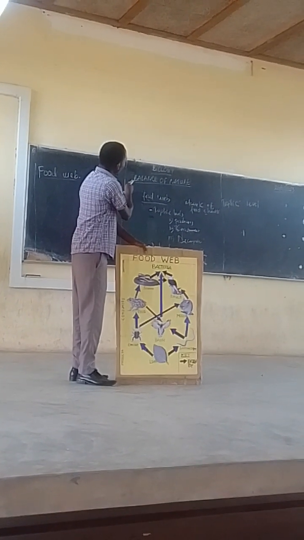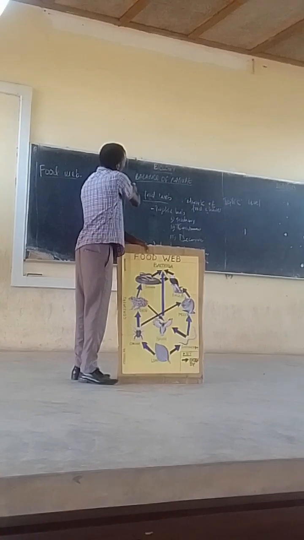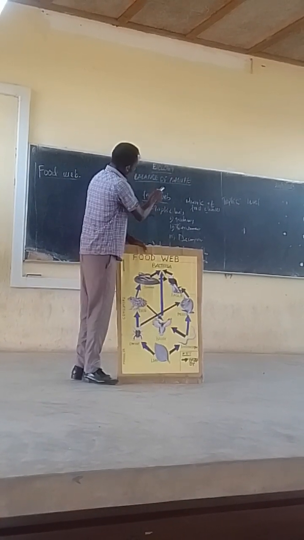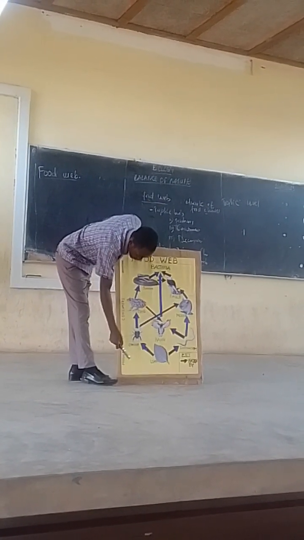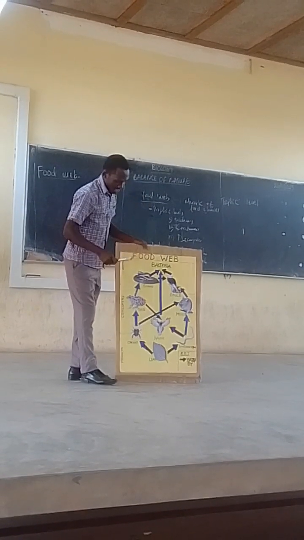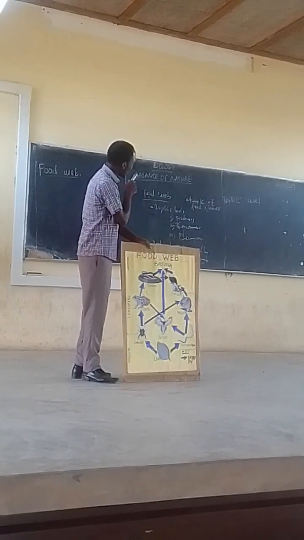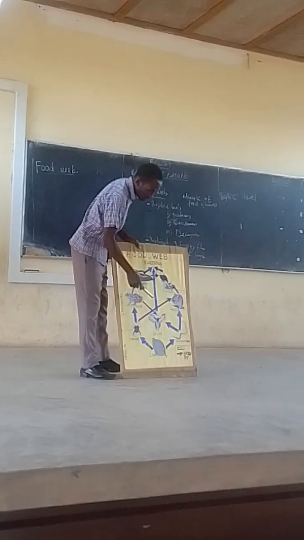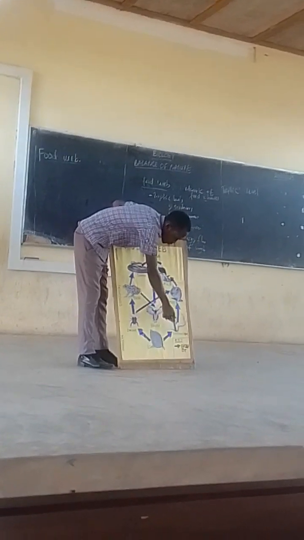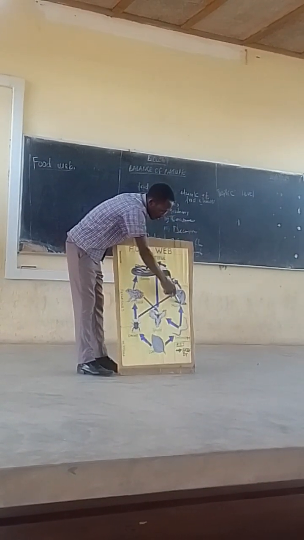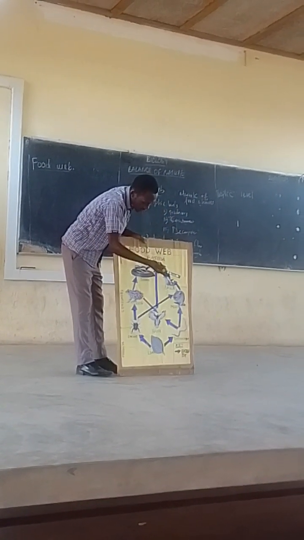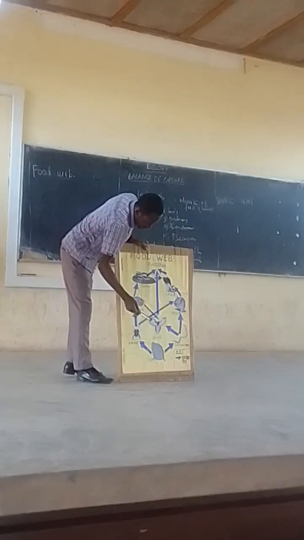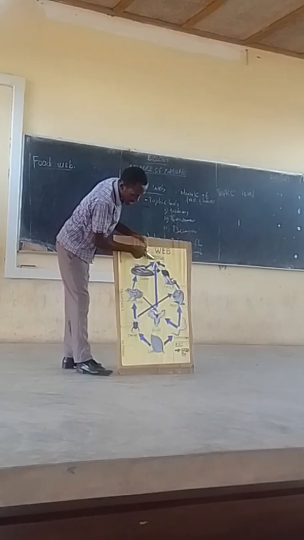So we can start with the network, the living network. Let us look at the trophic levels. The trophic levels are producer, consumer, and decomposer. But in the network of food chains, there are different food chains here. For example, leaf to earthworm, to mouse, to eagle, then to bacteria, that's the first one. Leaf to cricket, frog, snake to bacteria, that's the second one.